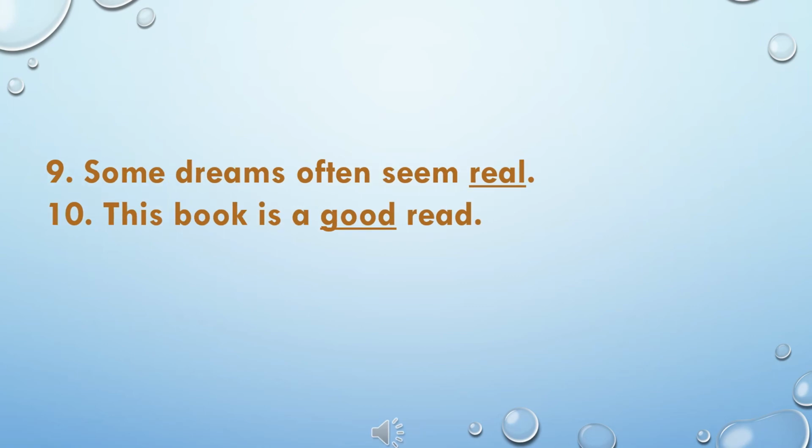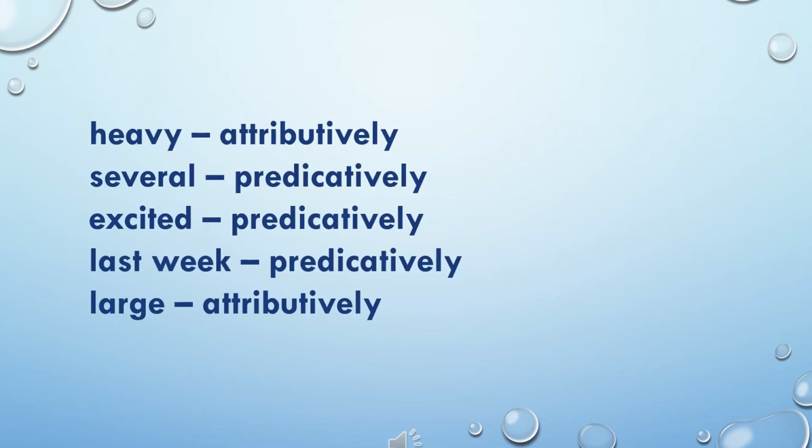Now, we have to identify whether these adjectives are used attributively or predicatively. If the adjective comes before the noun, it is used attributively, or if it is after the verb or a part of the predicate, it is used predicatively. Now, you do one thing, take a pencil and just write above the underlined words whether it is used attributively or predicatively. Now, let us check whether your answers are right or wrong.